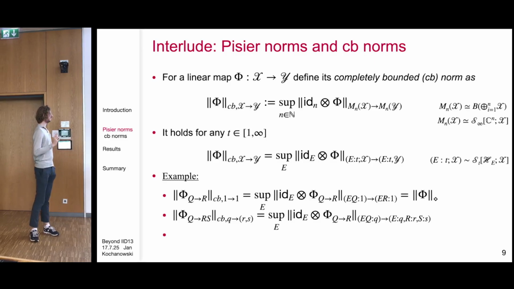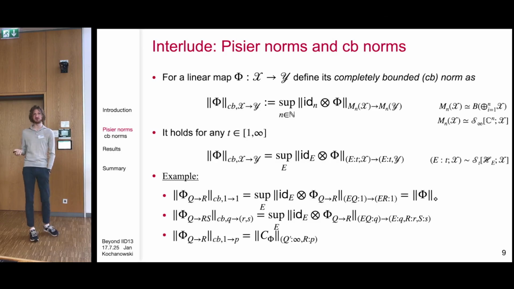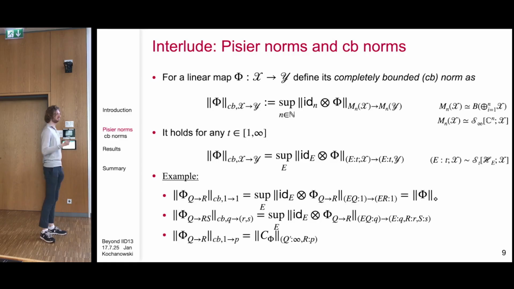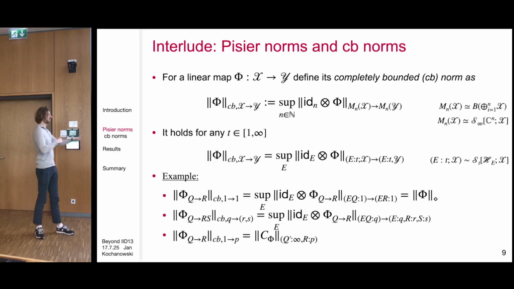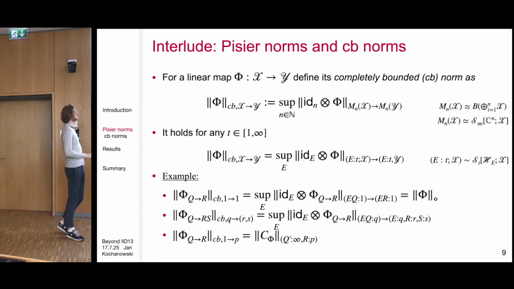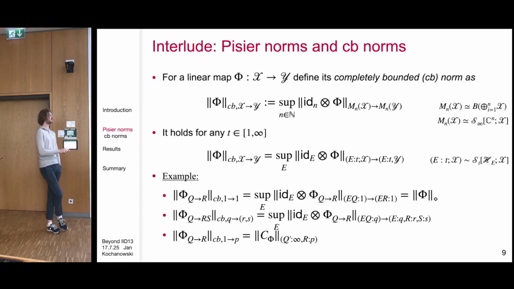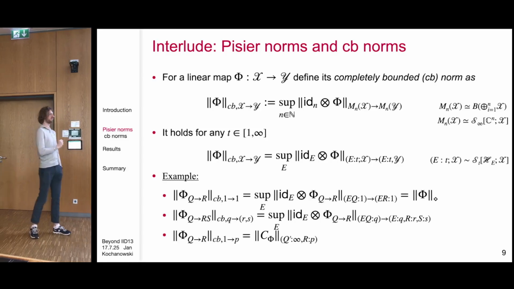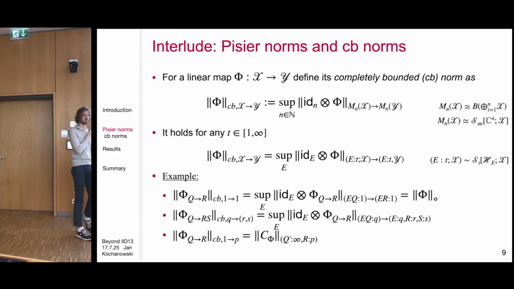Okay. Now I'm going to come back to this. I briefly want to recall from the last talk that the completely bounded 1 to p norm, now using these variational formulas, you can plug them in and see what happens, and it turns out it gives you exactly the infinity comma p norm of your Choi operator.